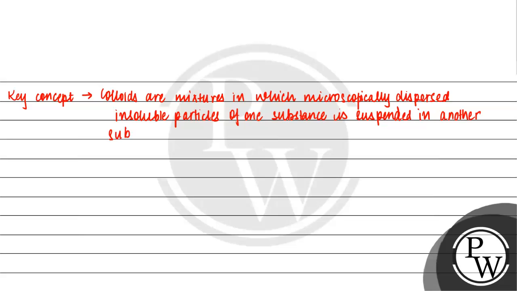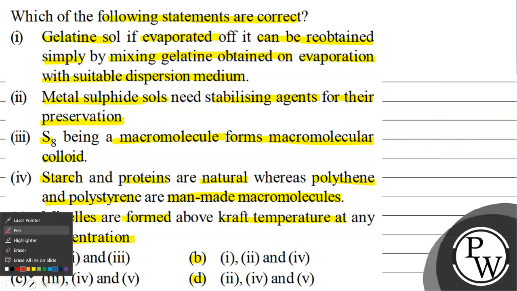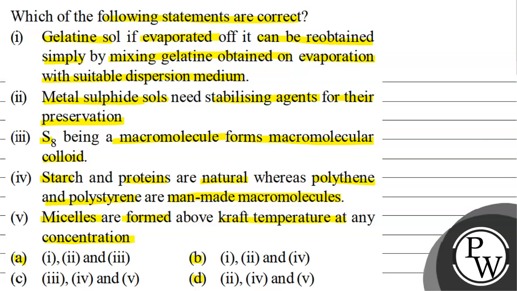The suspended particles are in the colloidal range. Colloidal range, हमें पता है, it is the size of suspended particles in a colloid, which ranges from 1 to 1000 nanometers.